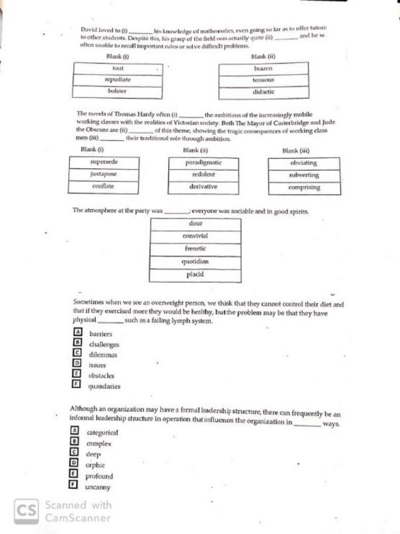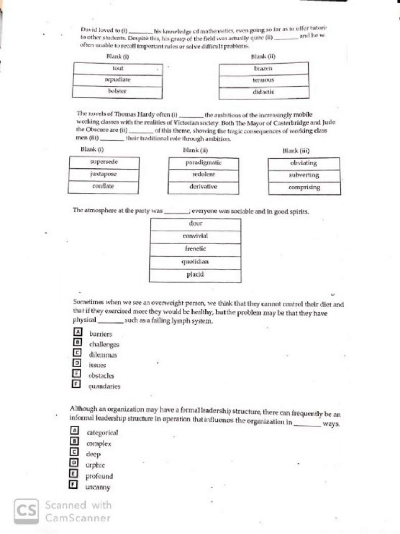Okay. David loved to dash his knowledge of mathematics, even going so far as to offer tutorials to other students. Despite this, his grasp of the field was actually quite dash, and he was often unable to recall important rules or solve difficult problems. So, David seems like a guy who thinks too much of himself, right?